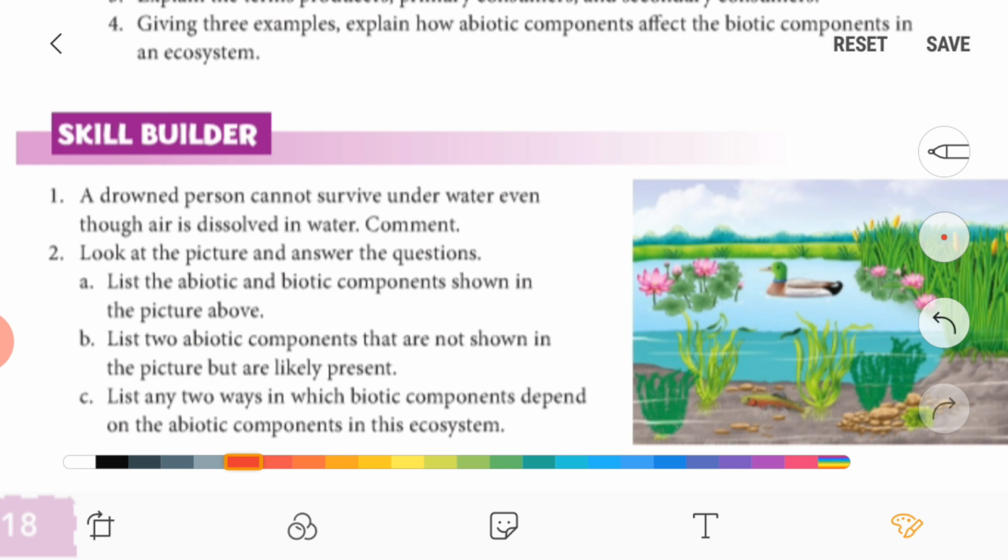Now second B, list 2 abiotic components that are not shown in the picture but are likely present. So it is light, air, sunlight, which we can't see. Now C, list any 2 ways in which biotic components depend on the abiotic components in the ecosystem, right? So water and fish, then plant and soil, these interact with each other.